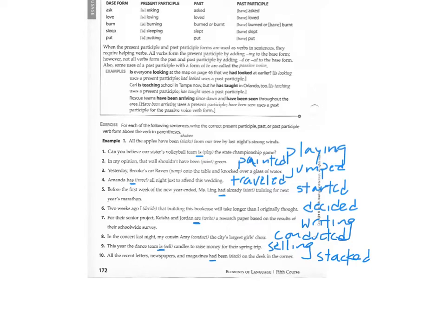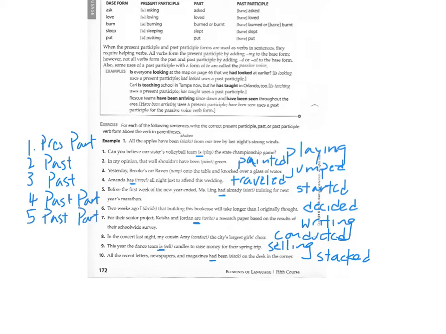All right. So just to review on each of these, 1 is going to be the present participle form. 2 is just going to be the past. 3 is going to be the past. 4 is going to be the past participle. 5 is also going to be past participle. 6 is going to be the past. 7 is going to be the present participle form. 8 is going to be the past. 9 is going to be present participle form.